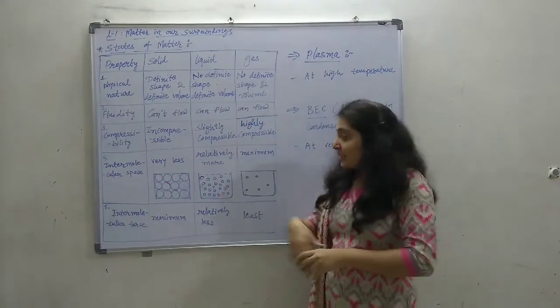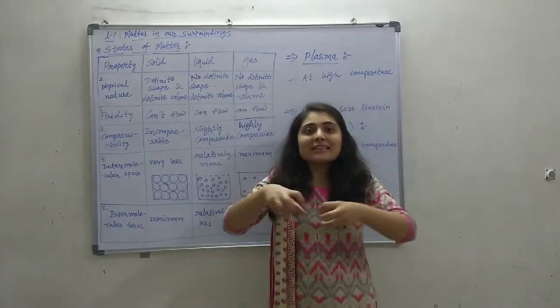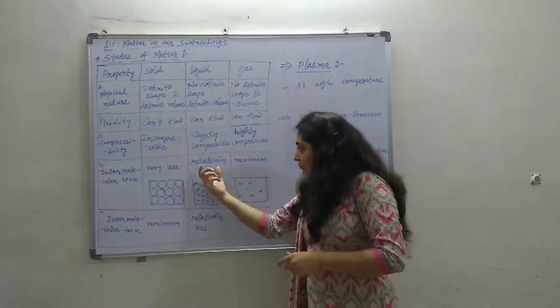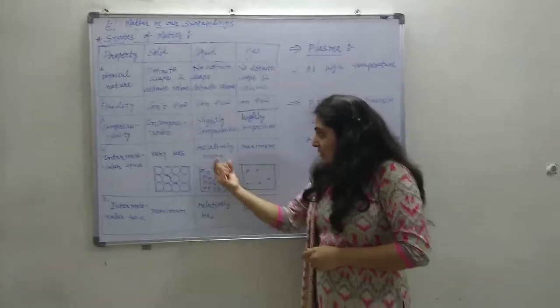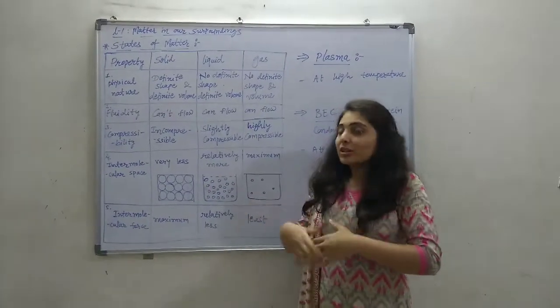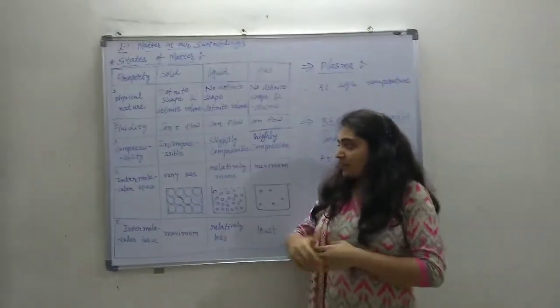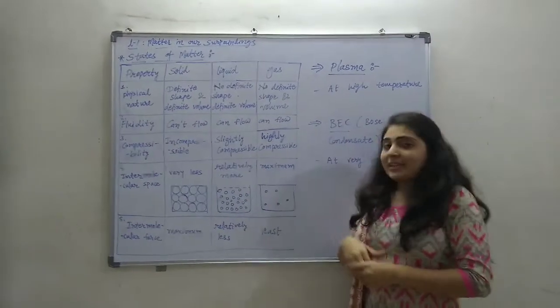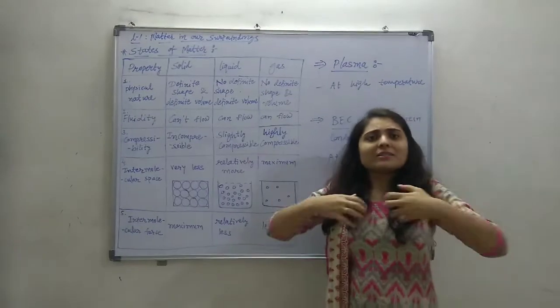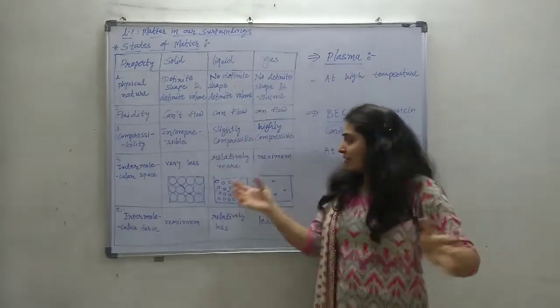Compared to solid, in liquid the particles are slightly away from each other. So the arrangement of particles in liquid will be like this, comparatively more space between the particles compared to solid. While in gaseous, the particles are at maximum distance.